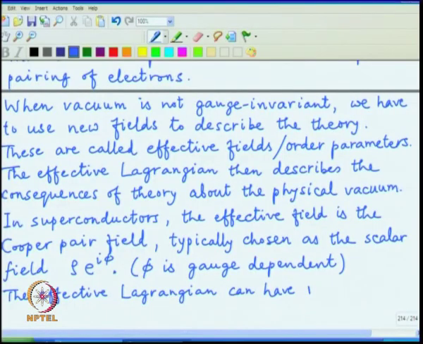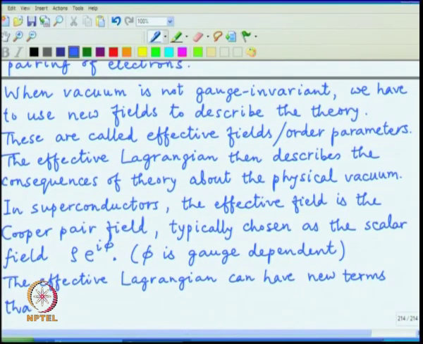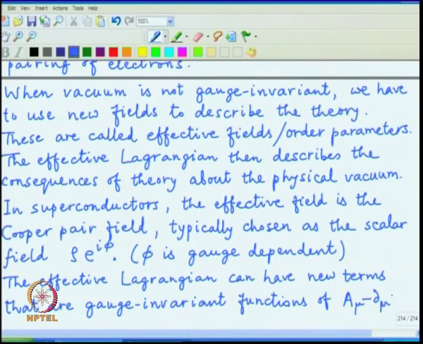depends on the gauge, and then the effective Lagrangian, in addition to all the other terms involving electrons and photons, has new terms that are gauge invariant functions of A mu minus d mu phi.